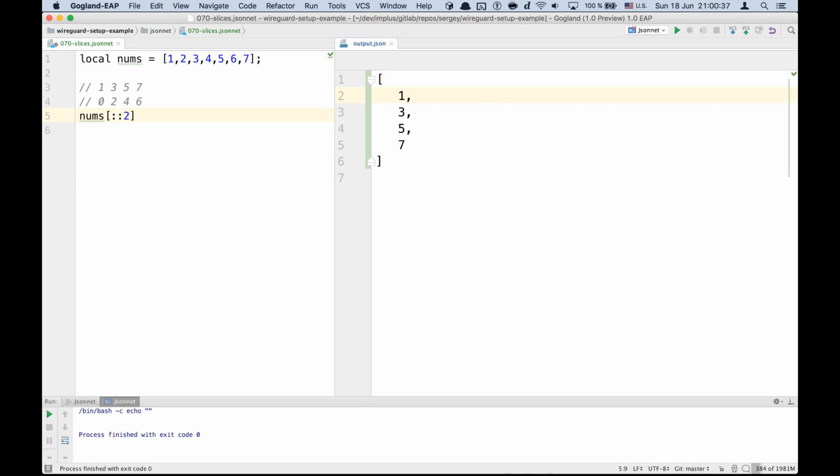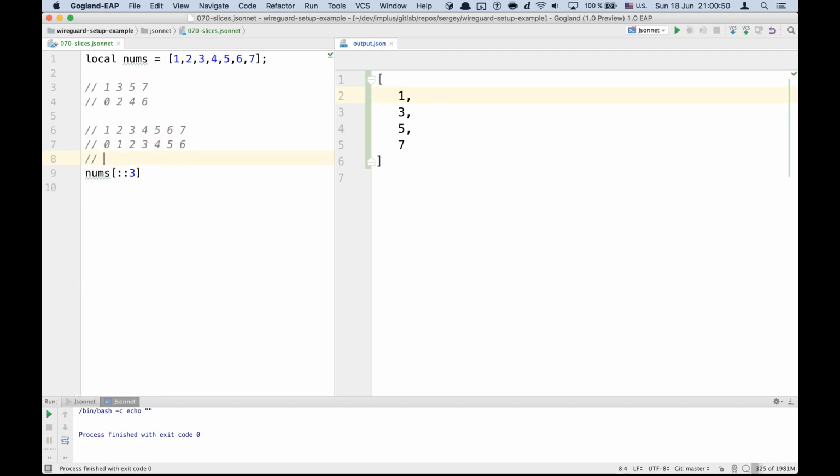And if you change it to 3, for example, and we have 1, 2, 3, 4, 5, 6, 7, we'll get the 0th value, then 0 plus 3 is 3, and 3 plus 3 is 6. So we'll get 1, 4, and 7 in the output. Alright, so I was correct.